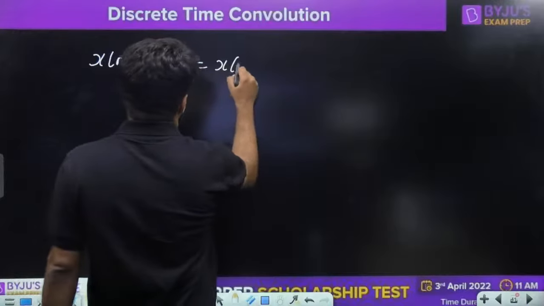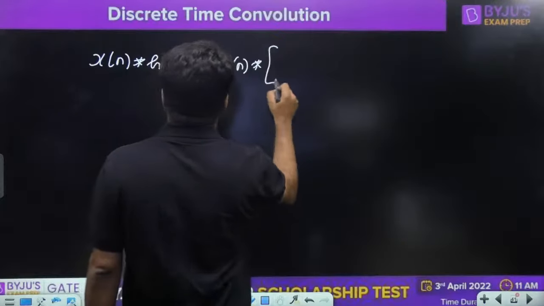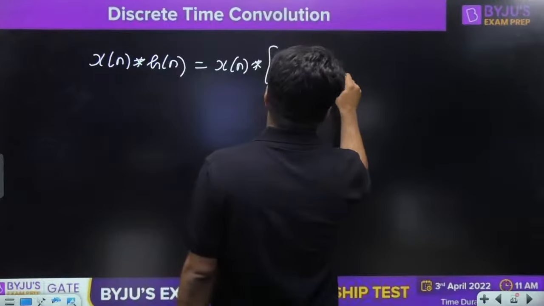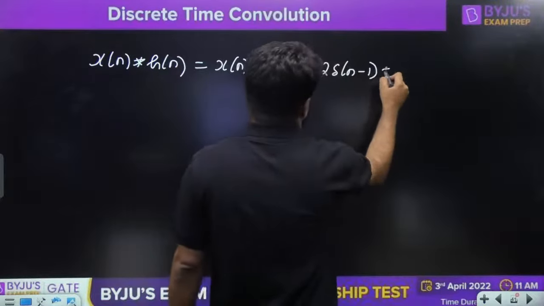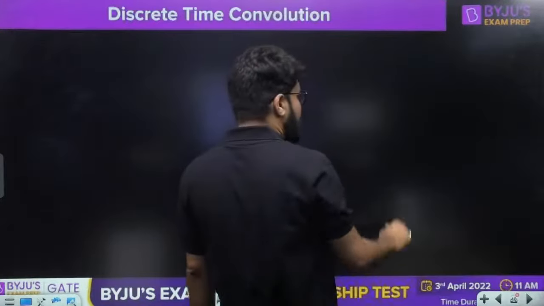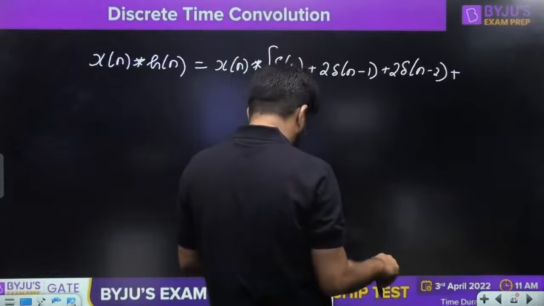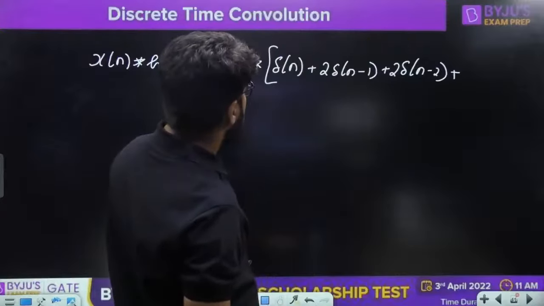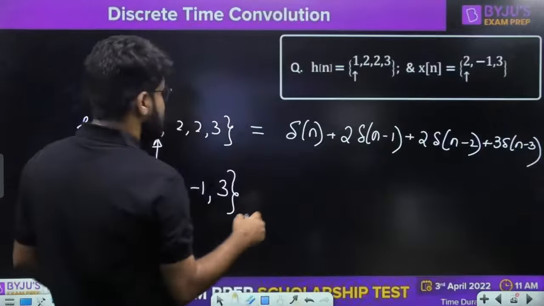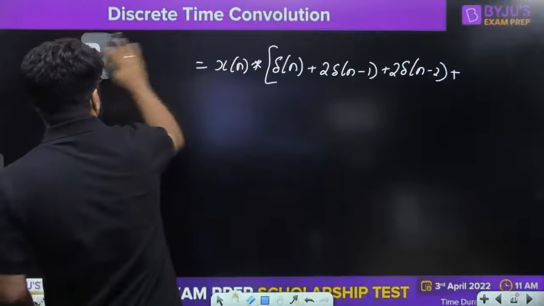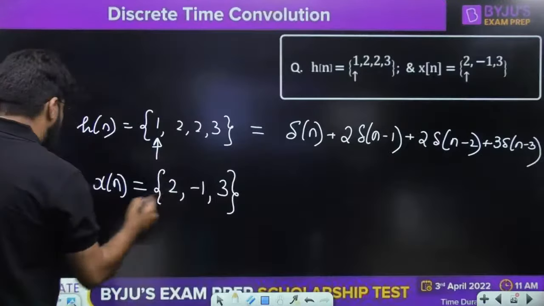So now x of n convolution with hn. Sorry, I've written it on the reverse slide. Let's proceed here. Okay, let me write down here only.